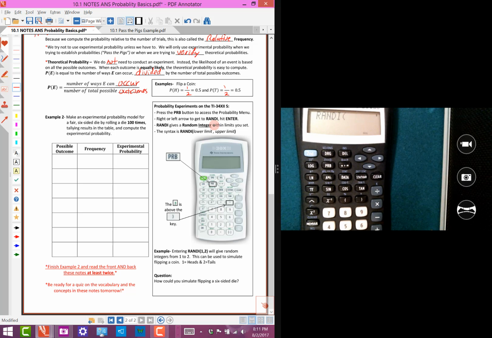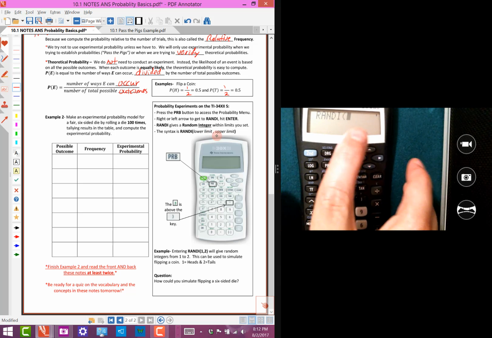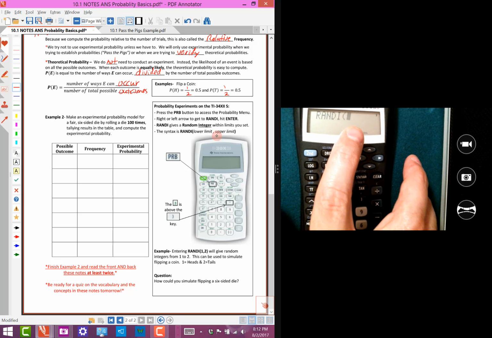So it's going to give us an integer that's just randomly generated, and we have to tell it this. So here's the syntax. We pull up that RANDI, random integer, and then we do the lower limit, the smallest integer that we want the calculator to produce, and the upper limit, and we need a comma in between those. You'll notice that it already has a set of open parentheses right here.